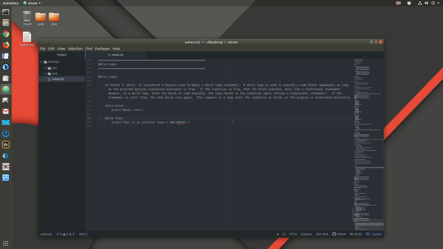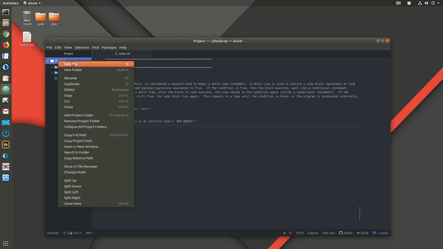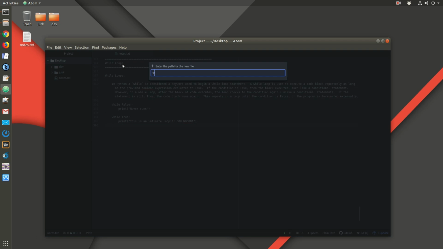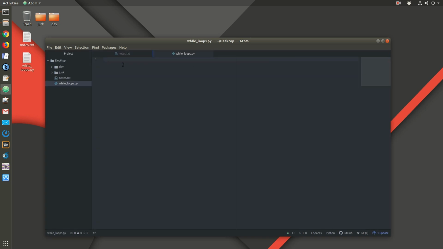Okay? So if we were to run either one of these, let's open up a new file and test this out. So let's call this while loops.py.